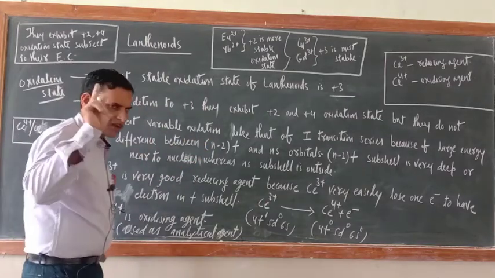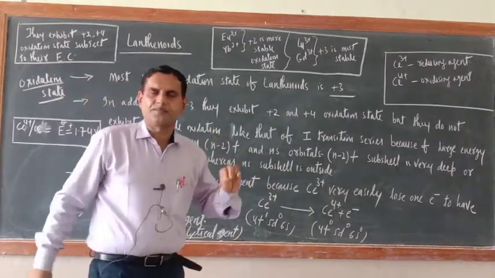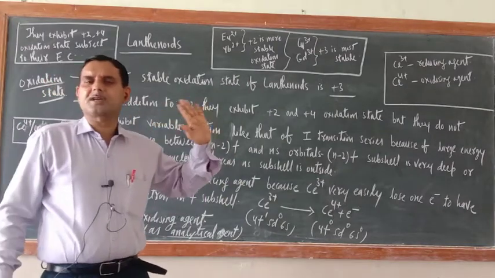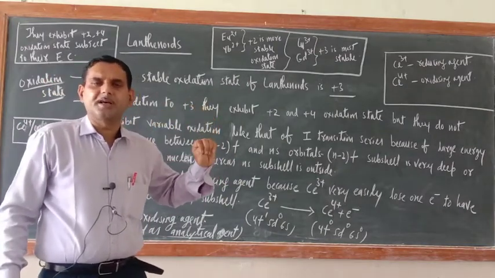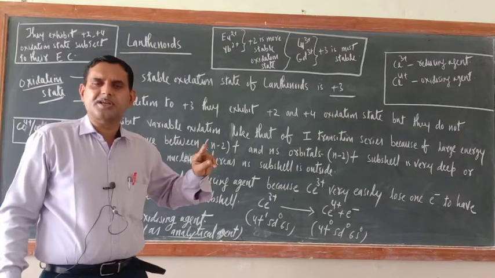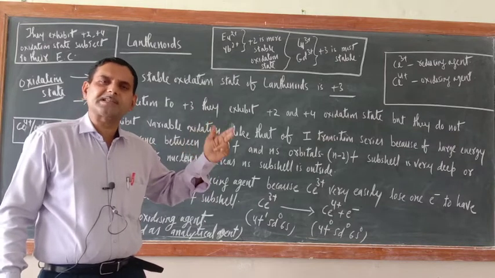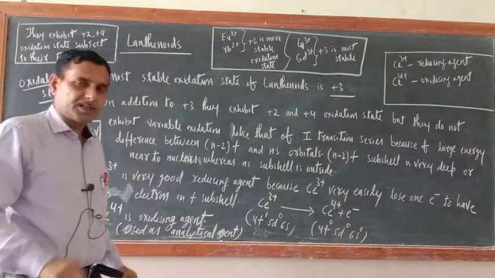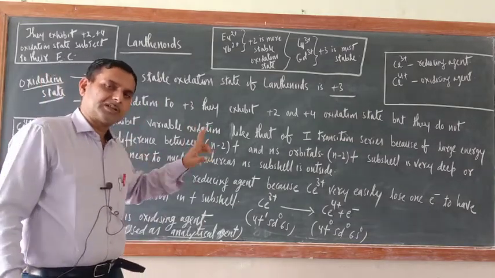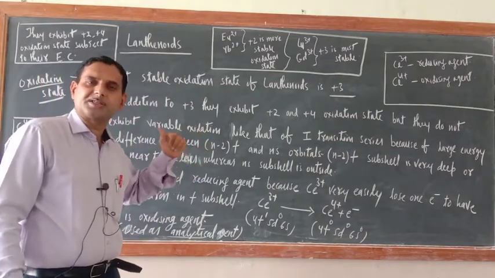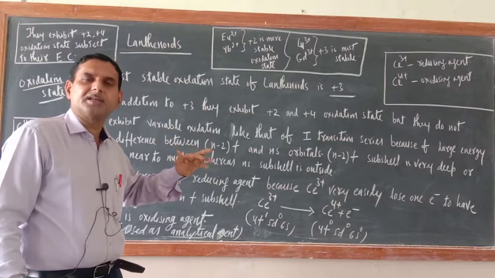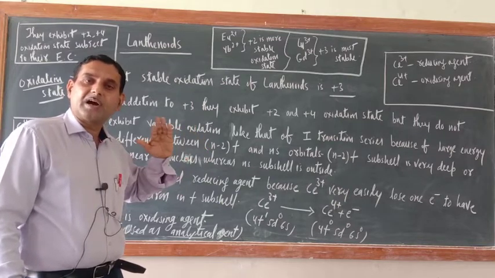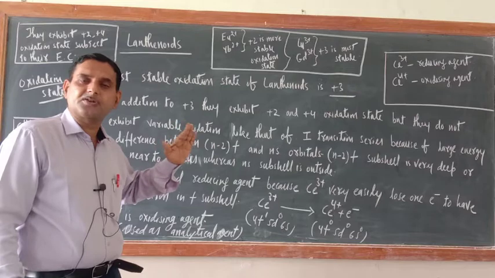So just try to understand what I want to explain here. Of course, their most stable oxidation state is +3, but in addition to the +3, they exhibit +2 and +4 oxidation states also. Now if we compare their oxidation state with the first transition series elements, you will get that such a wide range of oxidation state is not there.